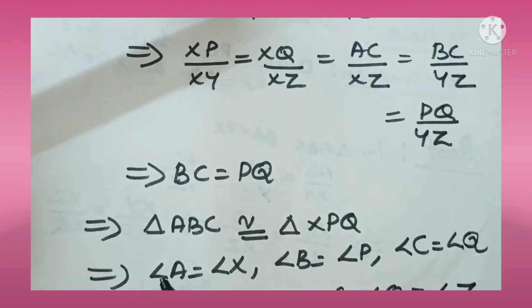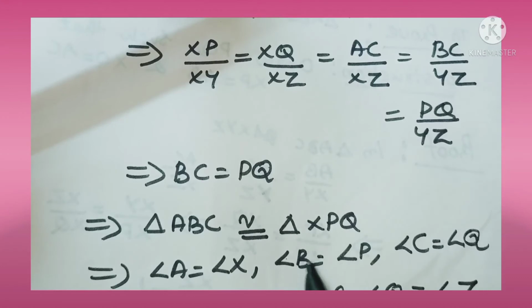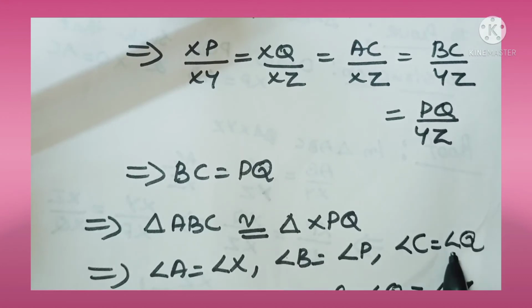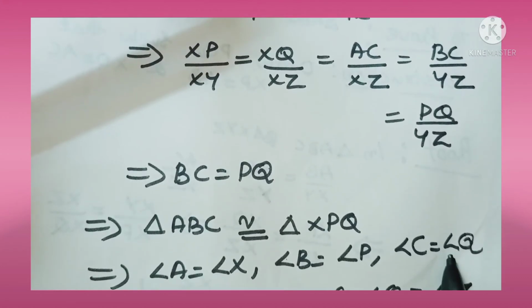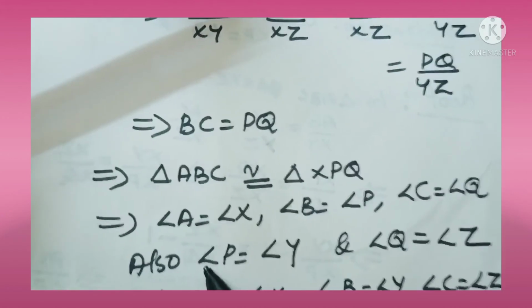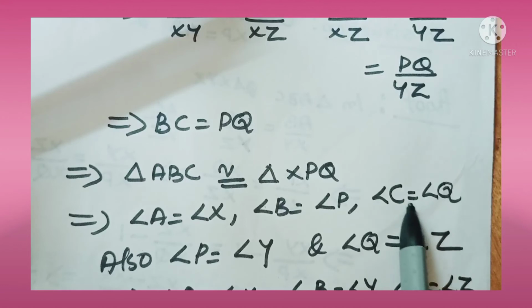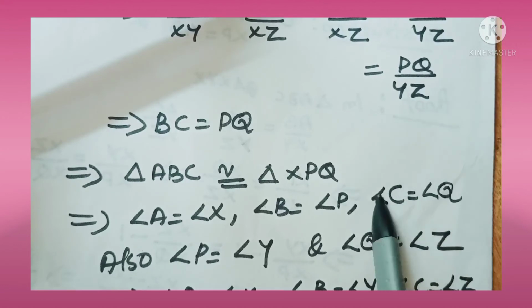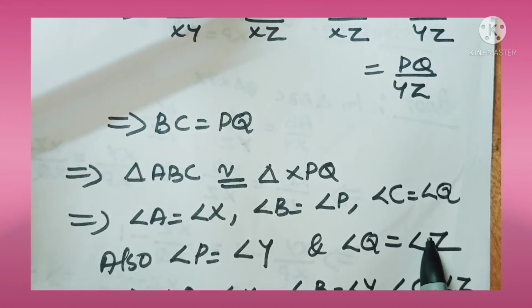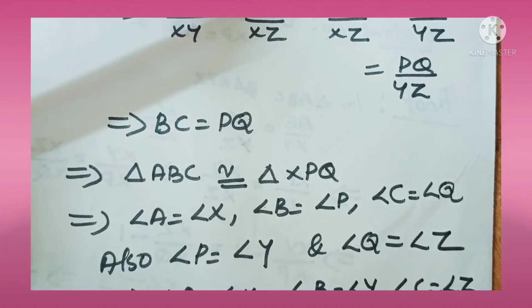Then, angle A equal to angle X, angle B equal to angle P, and angle C equal to angle Q. And also angle P equal to angle Y and angle Q equal to angle Z. That means angle C and Z are equal and angle A and X are equal.